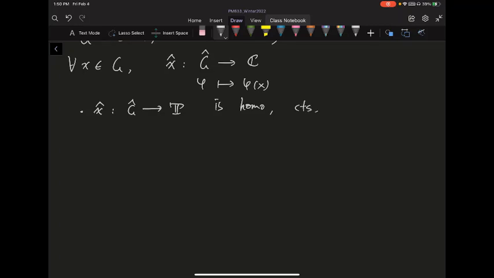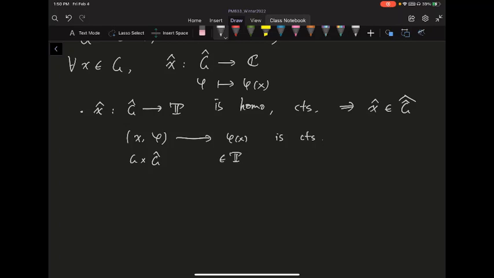The reason it's continuous is the following. We proved that if you consider the joint map, where you take an x from G and a phi from G hat and map it to phi of x, inside T or the complex, then this map is continuous. Because of this continuity, once you fix a particular x and treat it as a function from G hat to the unit circle, you still have something continuous. That just shows that this x hat is also inside the double dual group of G, just as we expect.